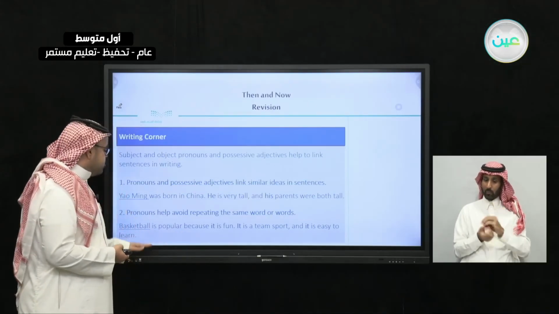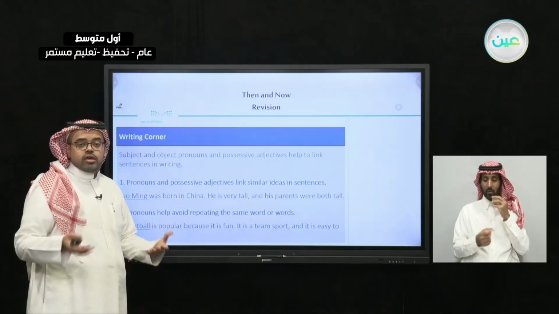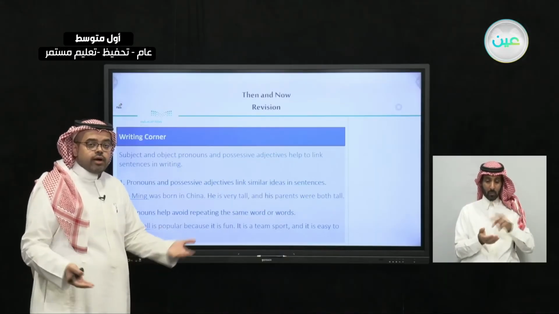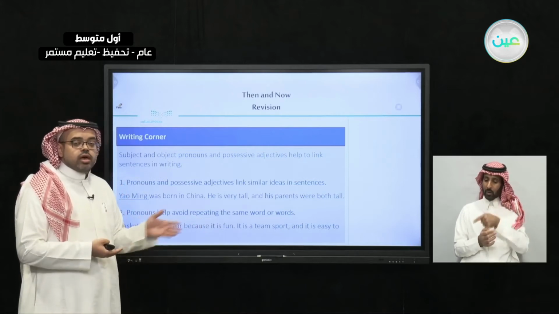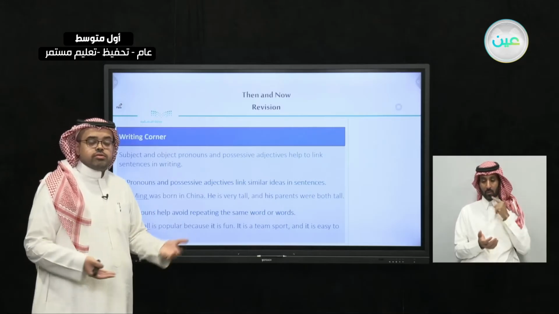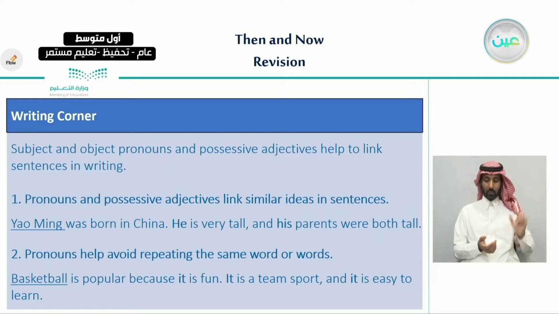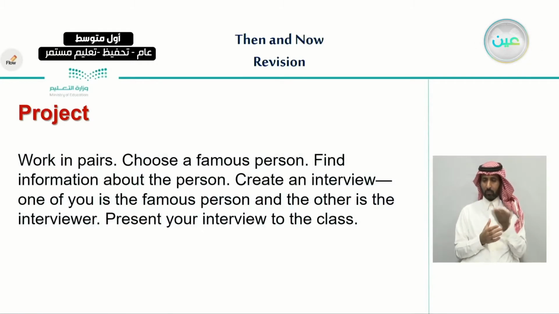Instead of saying basketball is popular because basketball is fun, basketball is a team sport, and basketball is easy to learn, we said we can instead use a pronoun, in this case it, and we can repeat it more than one time. This is easier than repeating the subject itself. So the sentence will be like this: basketball is popular because it is fun, it is a team sport, and it is easy to learn. So this is what we have learned from last time.